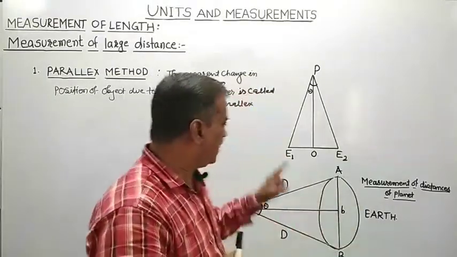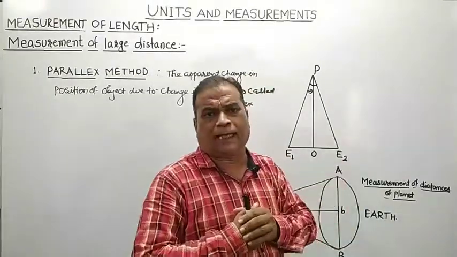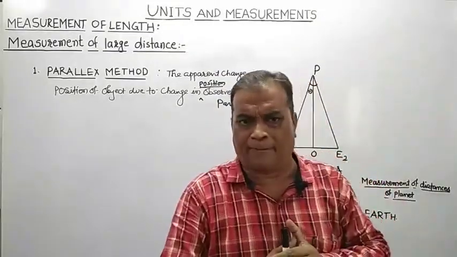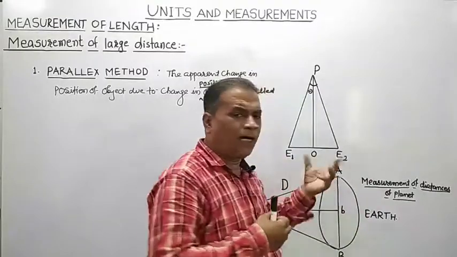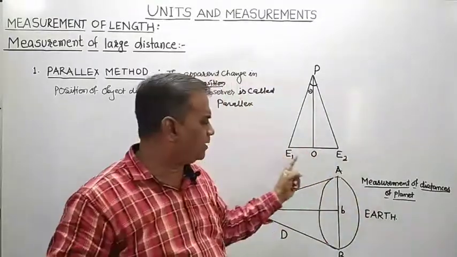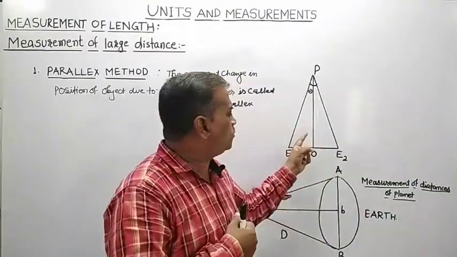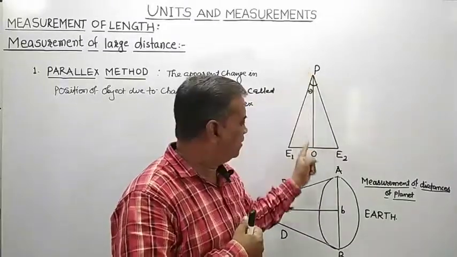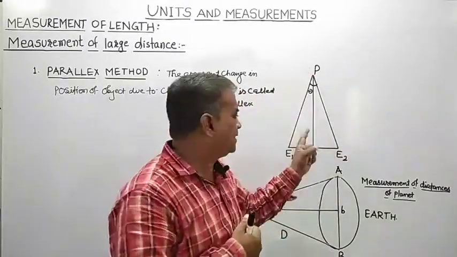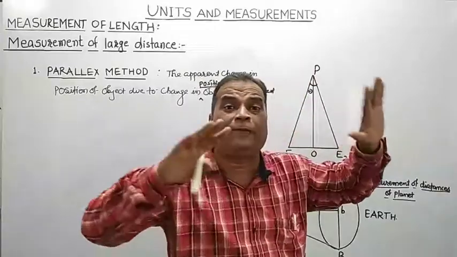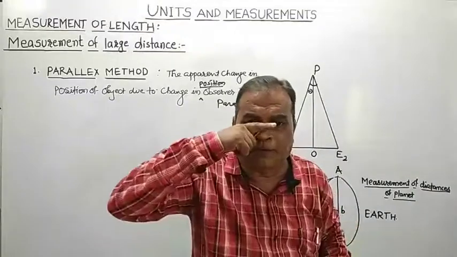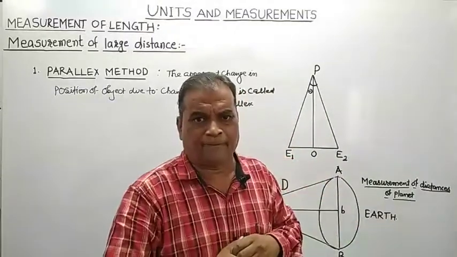E1 and E2 are actually representing our left eye and that of a right eye. E1, E2 are the eyes of an observer O, and you want to measure this distance OP, that is distance of object P from the observer. And this distance OP is very, very large as compared to the distance between our two eyes.